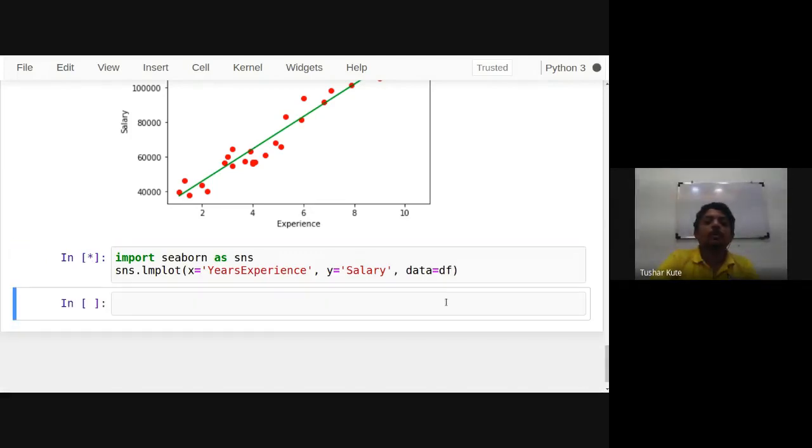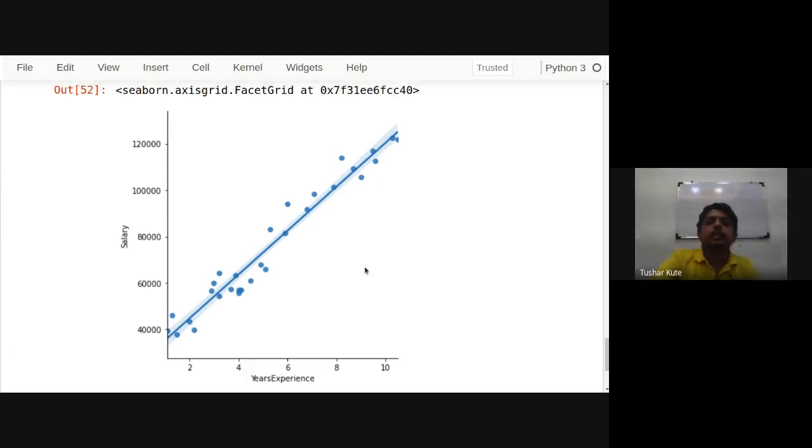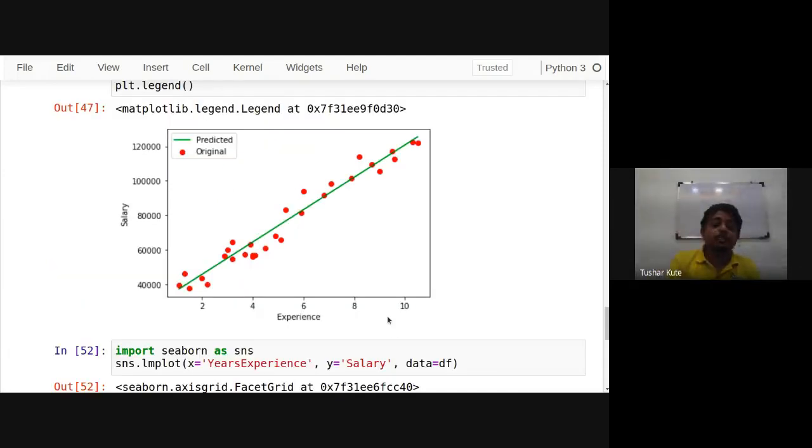See, this is your regression plot. Same thing. Yes, experience on this side, salary on this side. So we can identify, and then we can use it for predictive analytics. Even in SciPy also, we have seen the linear regression function, which is also used to perform the predictive analytics on this particular dataset. Okay, so this is how exactly linear regression works.